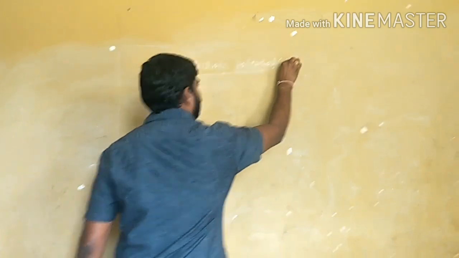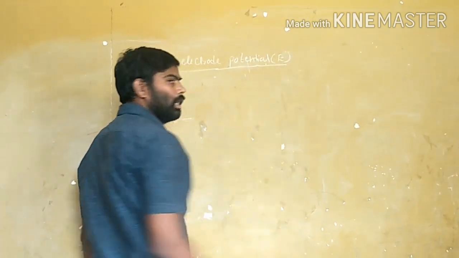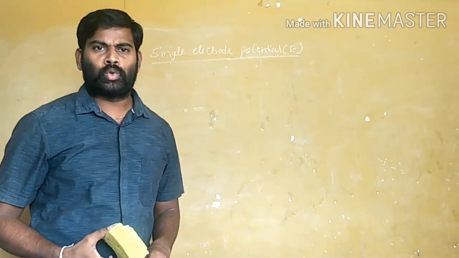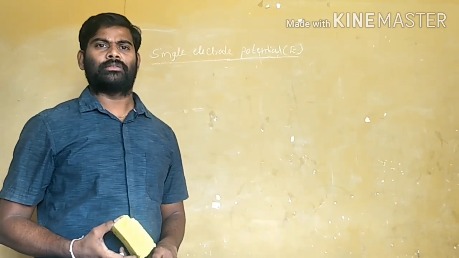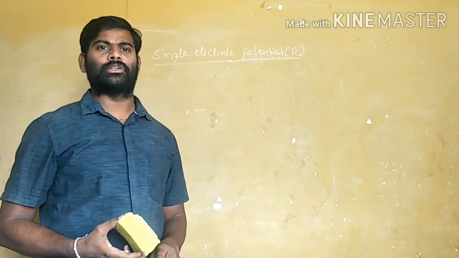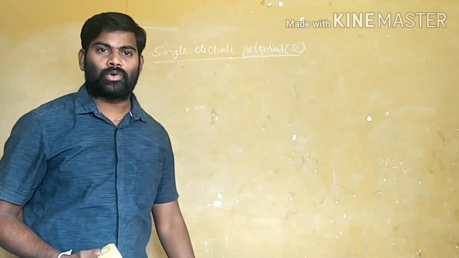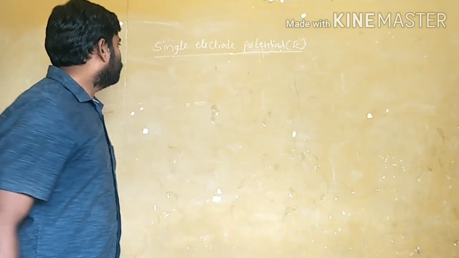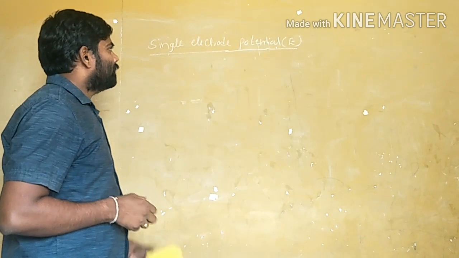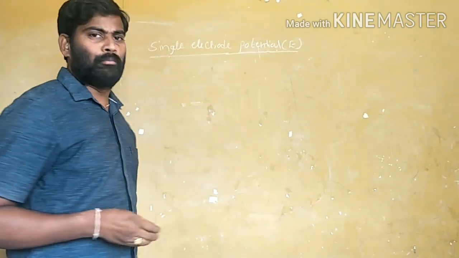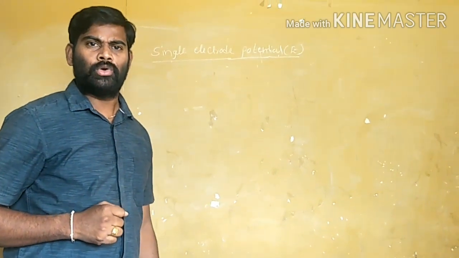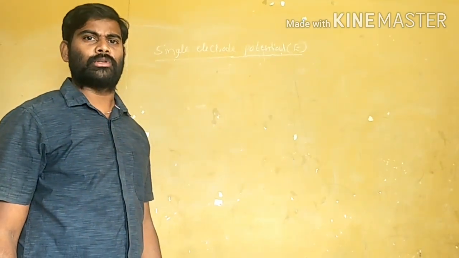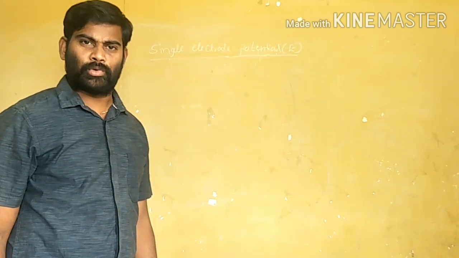It is represented by E. It is the measure of tendency of an electrode to lose or gain electrons in electrolyte solution, and it is called single electrode potential.